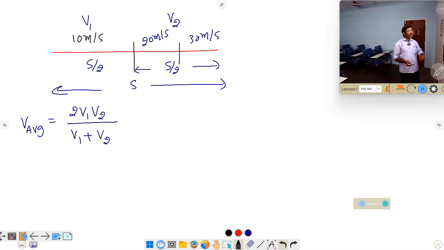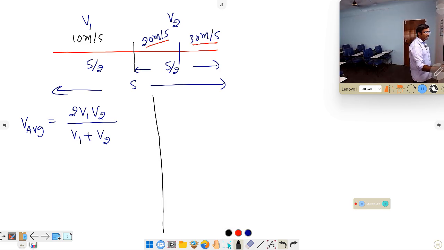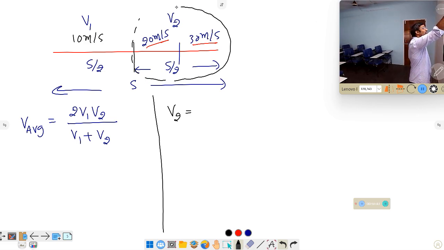So V1 value directly 10 we can take, but for V2 we have two values already. So how to take two values? For that we have to calculate the V2 value separately. So I am calculating the V2 value separately. V2 will become the average speed in this part. The V2 value will become the average speed in that part.